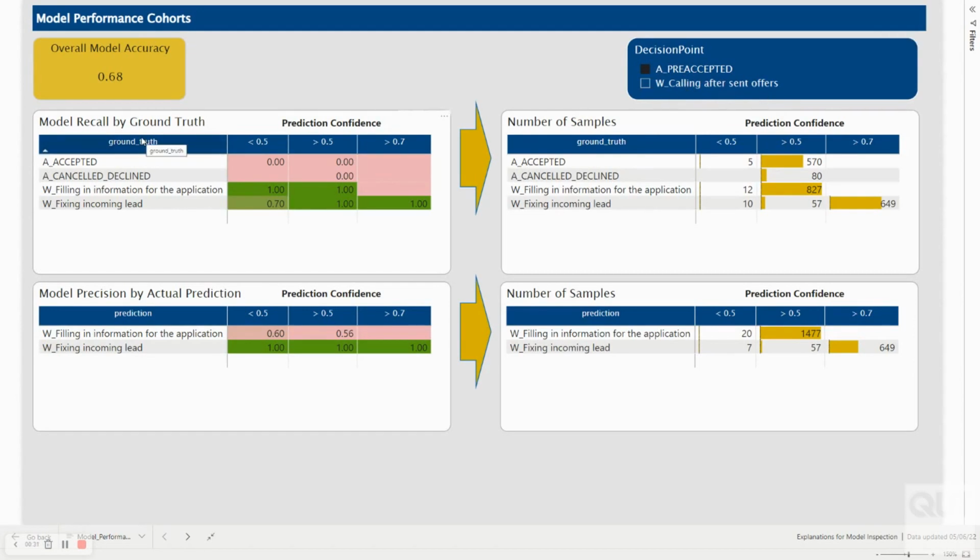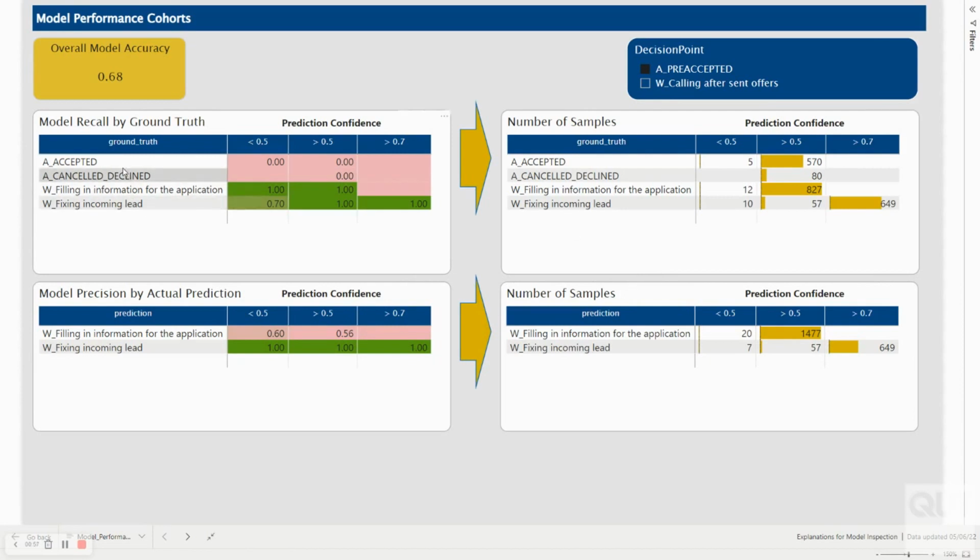The top left hand table shows the model recall by ground truth, and the top right hand table shows the number of predictions, whereas the bottom left hand corner table shows the model precision by the actual prediction that was made, and the bottom right hand table shows the number of samples that were made for each prediction.